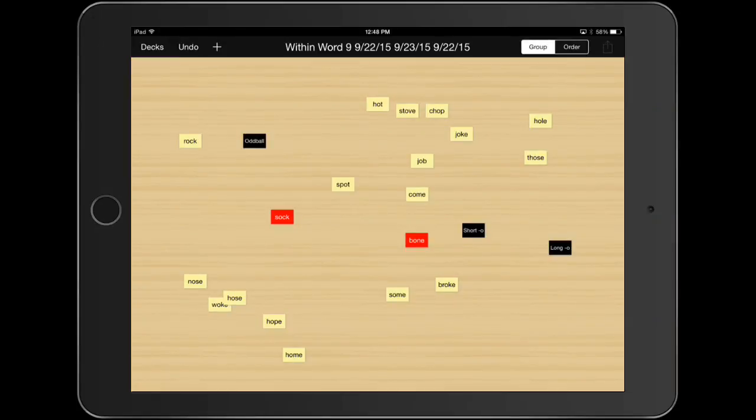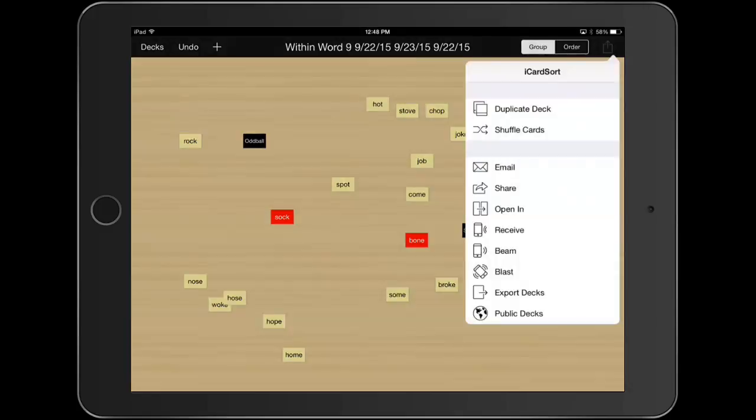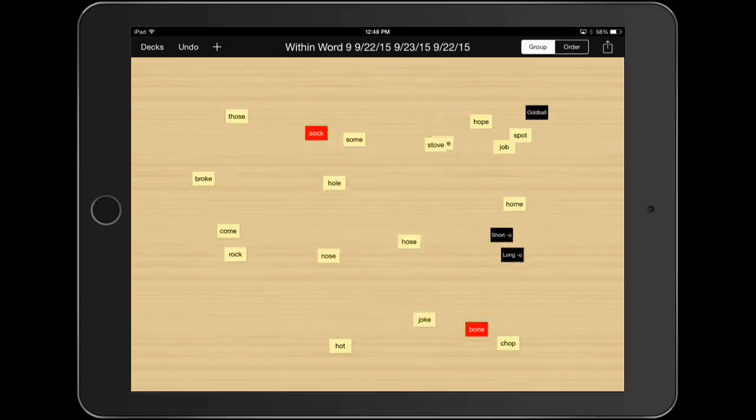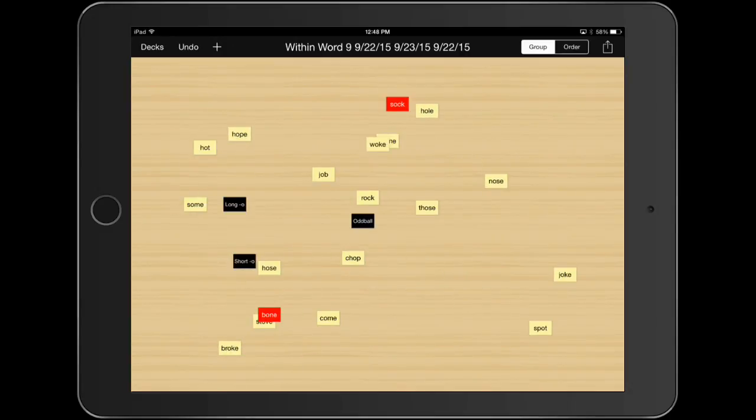This is your sort for September 23rd, 2015. Begin the sort by clicking on the top right-hand corner of your screen and clicking on Shuffle Cards. Next, I want you to place the black header cards at the top of your screen.